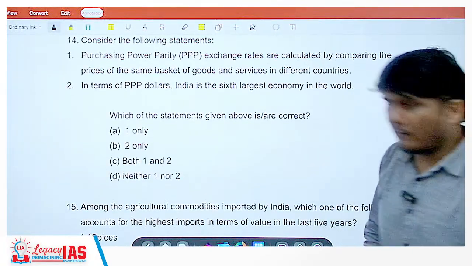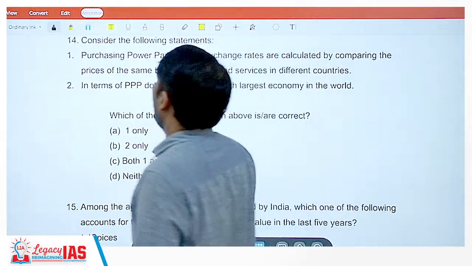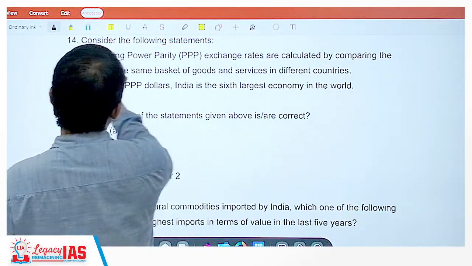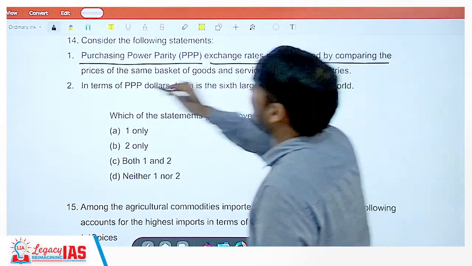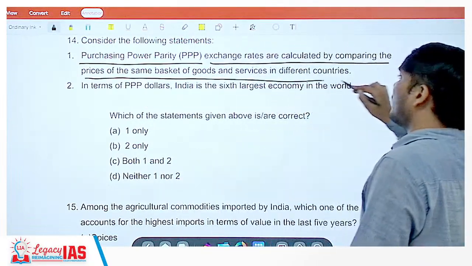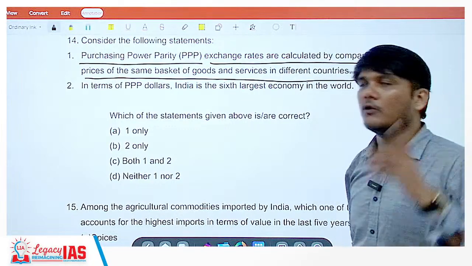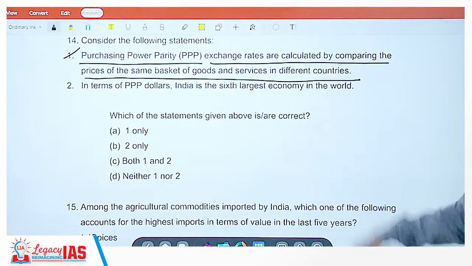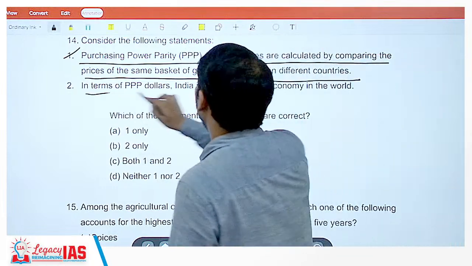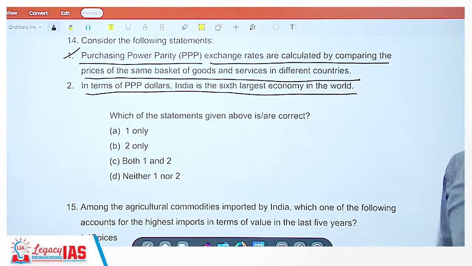Okay. Question number 14. Consider the following statements. Purchasing power parity exchange rates are calculated by comparing the prices of the same basket of goods and services in different countries. Absolutely yes. I'll explain this concept also to you. In terms of PPP dollars, India is the 6th largest economy in the world.